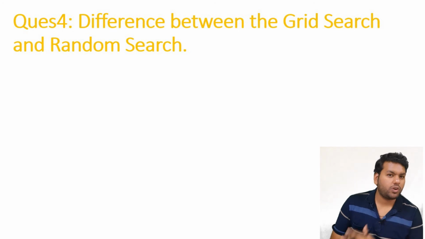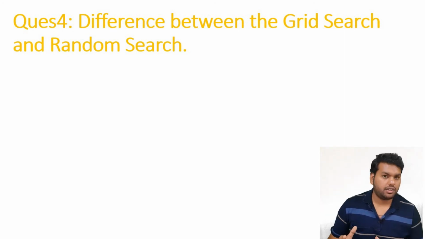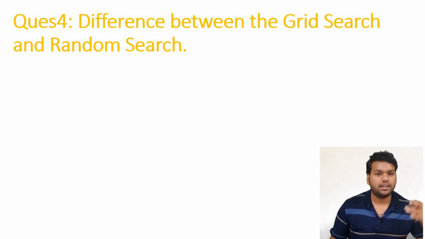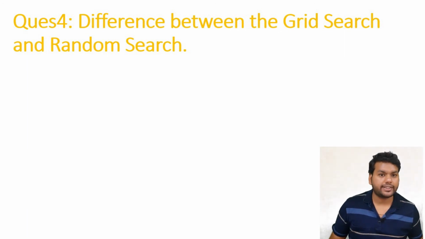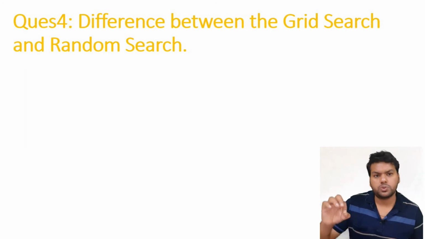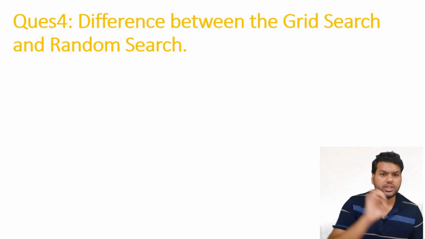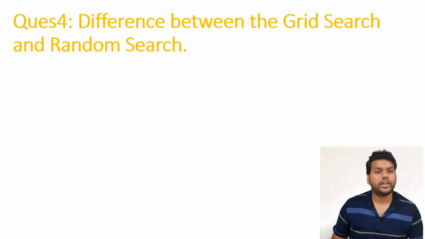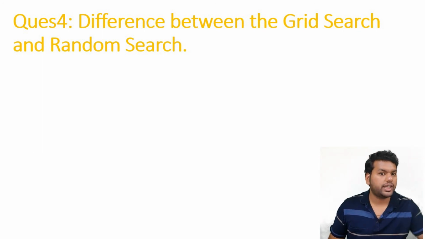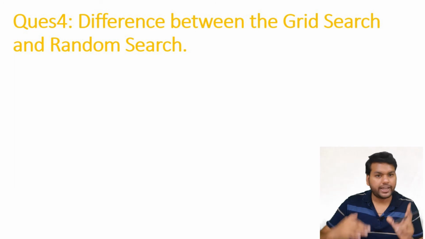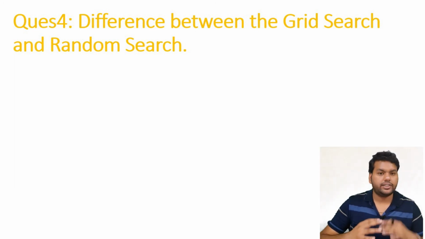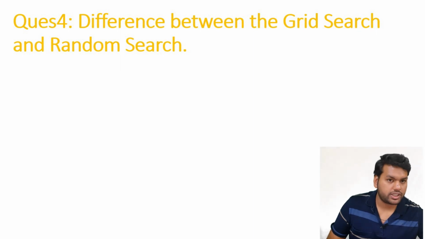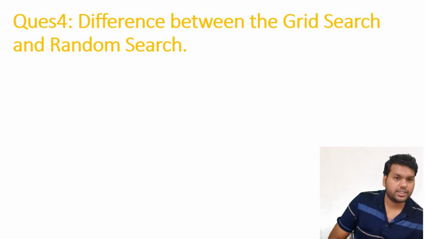So what does grid search do? Grid search has parameters, and the parameter values are in a list. It actually works like a matrix. Suppose you are doing k-fold cross validation and you choose k equal to 3, so 3 folds. In every fold it will go through every value in that list, split into train and cross validation, calculate the accuracy, and then calculate the average accuracy to tell which is the highest accuracy.